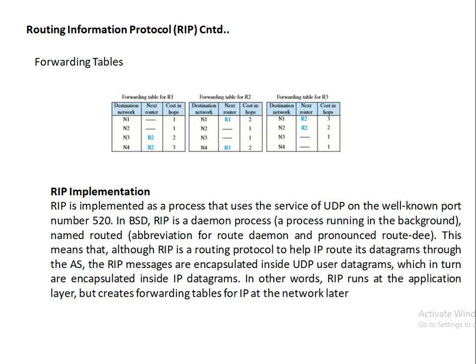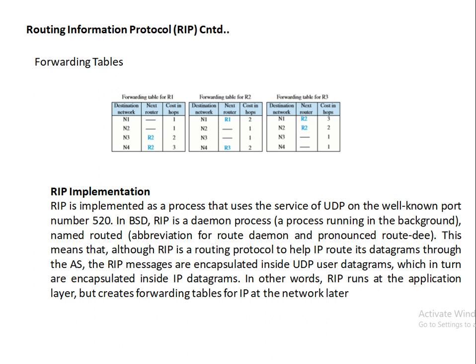RIP, the routing information protocol, is implemented as a process of UDP. It means it uses the services of UDP with the well-known port number 520. In this, the routers advertise themselves, and they mainly depend upon the number of hops to reach from one network to another network.